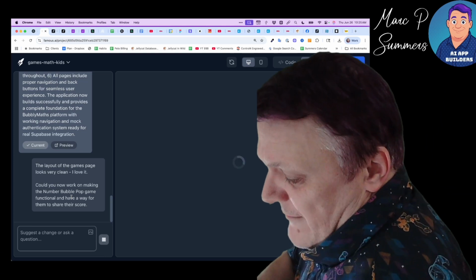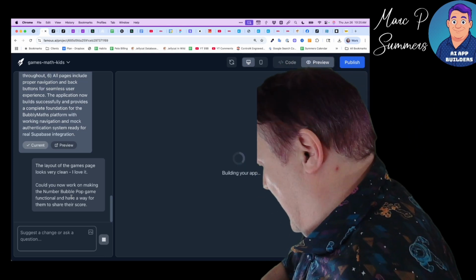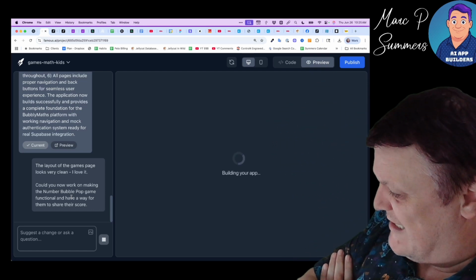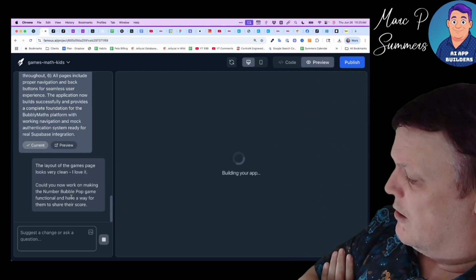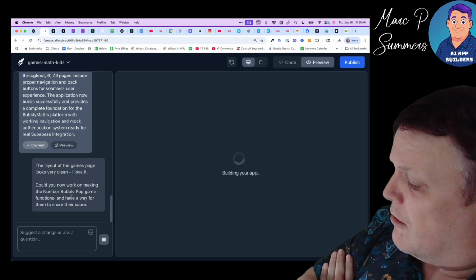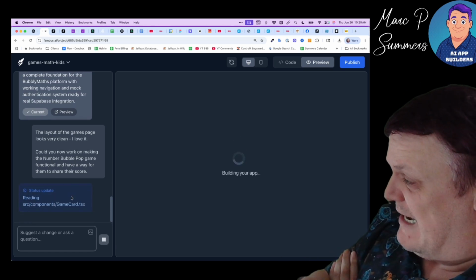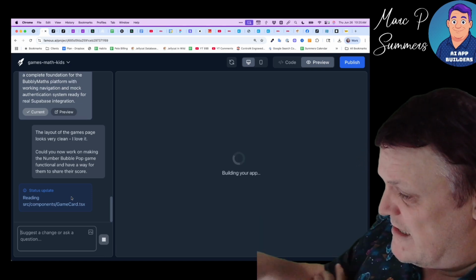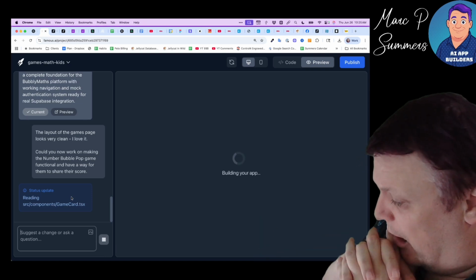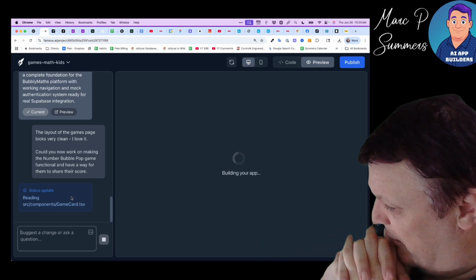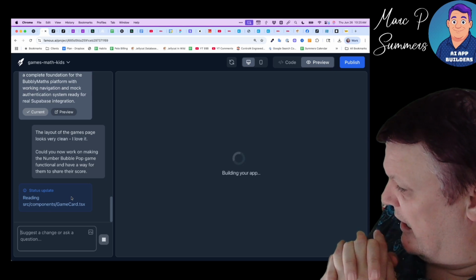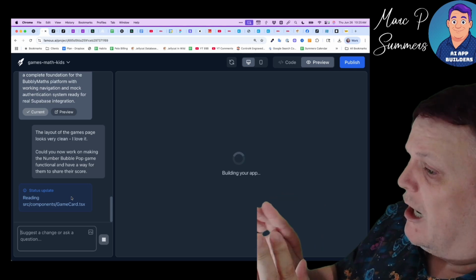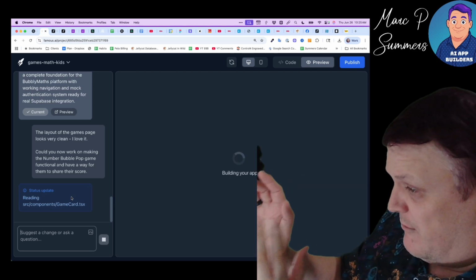So very, very quickly, we have created a web app, and we've got the look and feel exactly as we want it. We could work through, just as we did with the logo, saying, could you replace this area with this photo? Could you do this with this and this with this, etc. But let's see what this does. And from there, you would work on one feature at a time, get that the way you want it, then move on to the next feature.